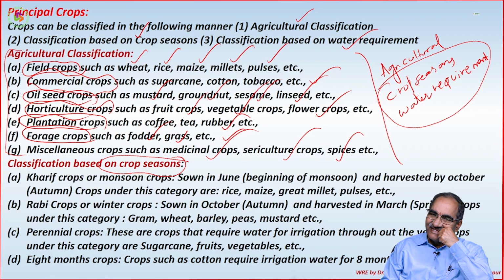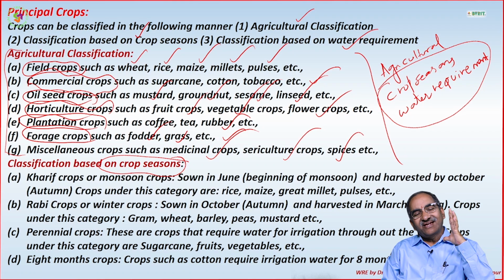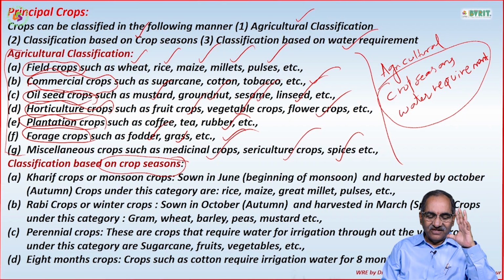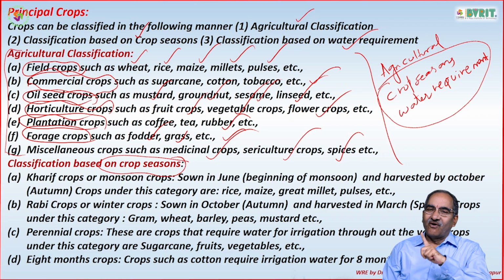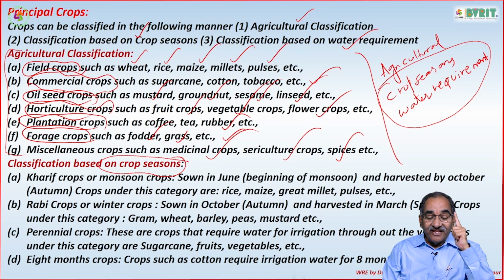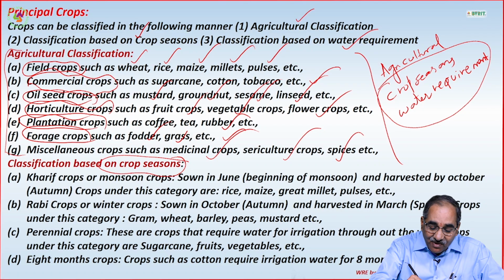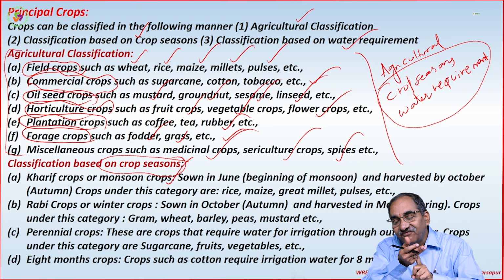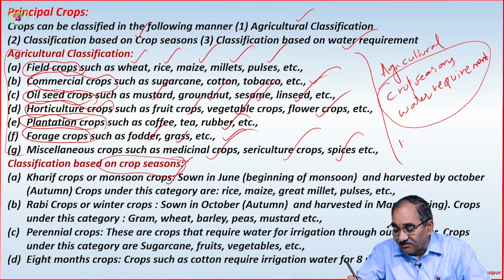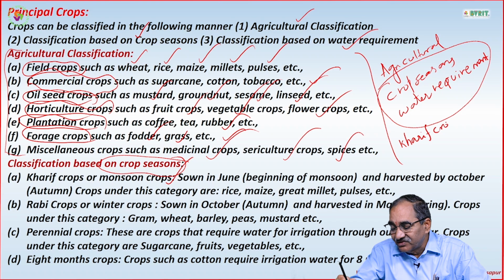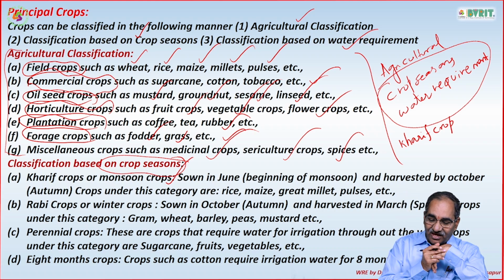So crop seasons: what are the important crop seasons? The first one is Kharif crop. Please remember, Kharif crops are also called monsoon crops. Kharif crop or monsoon crop, both are the same.